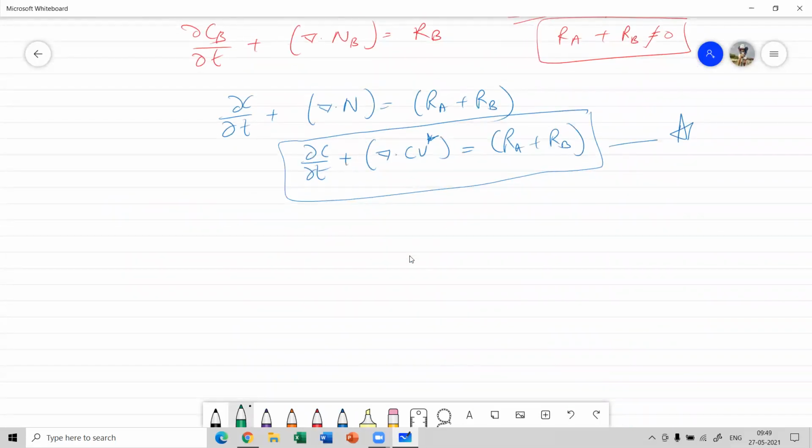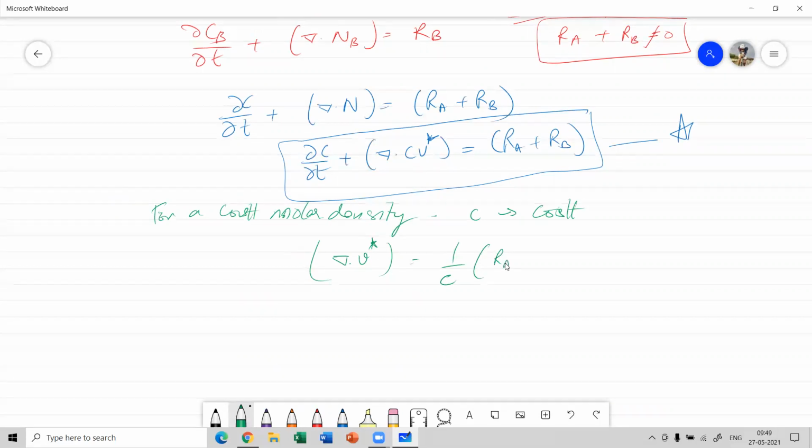Now, for a constant molar density, that is C is constant, we have divergence of V star is 1 by C of RA plus RB. So divergence of V star is nothing but 1 by C of RA plus RB.